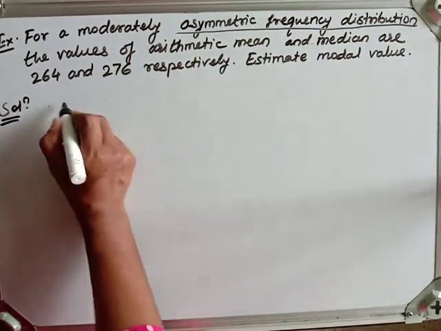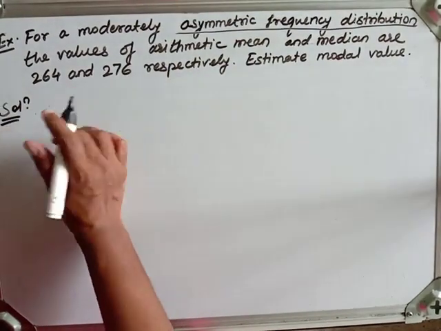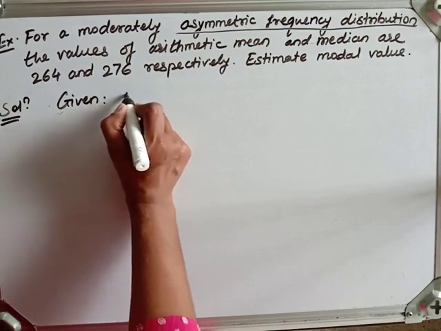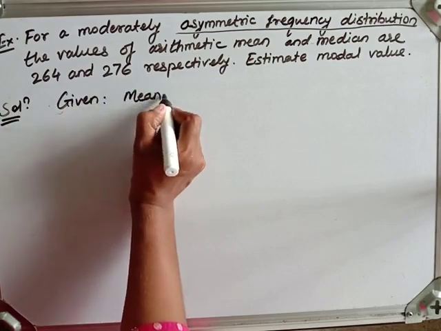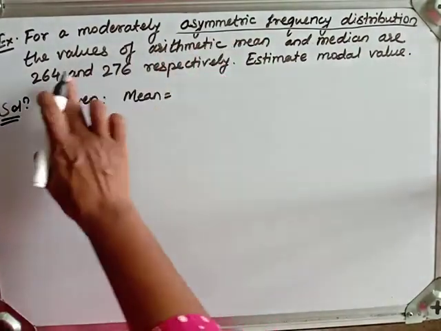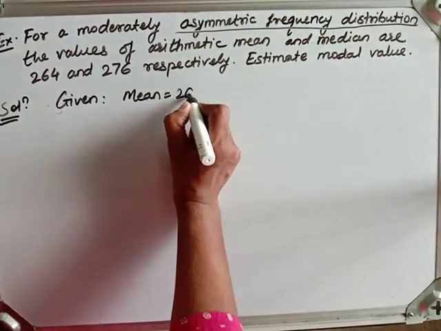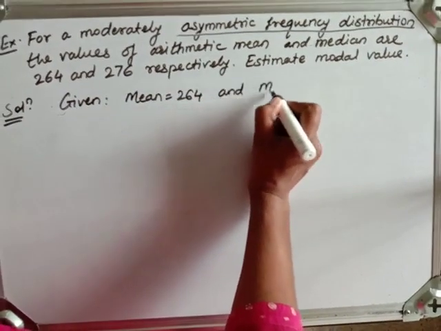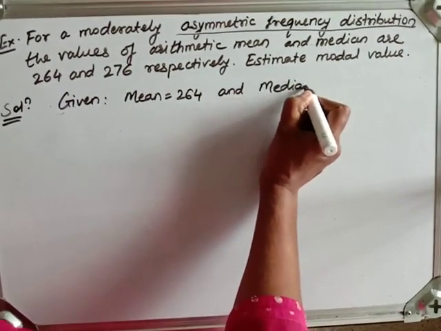Mean and median. Mean is 264 and median is 276.